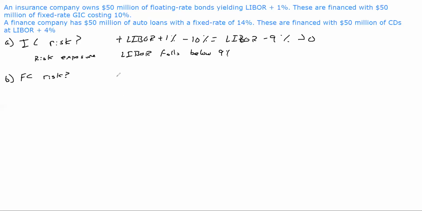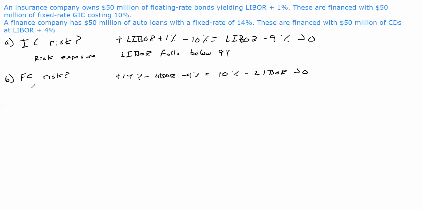We want to know the finance company's risk. They are receiving 14% on the auto loans, but they're paying LIBOR plus 4%. So they're paying LIBOR and they're paying 4%. This means their net is going to be 10% minus the floating rate. And if this falls below 0, then the finance company loses money.